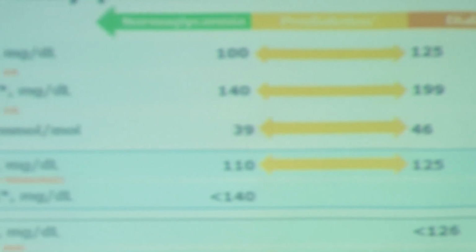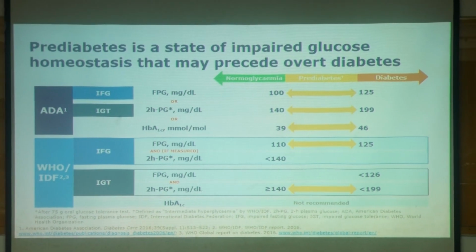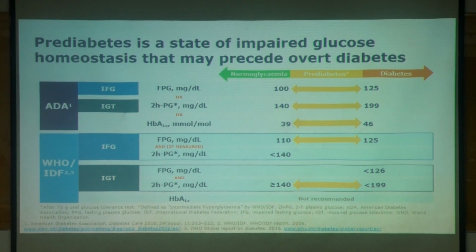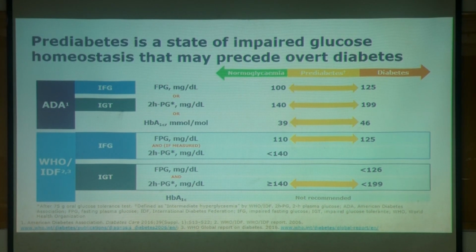So, pre-diabetes is a state of impaired glucose homeostasis that may precede overt diabetes. The ADA defines IFG, impaired fasting glucose, as fasting plasma glucose between 100 and 125, and IGT as the same fasting values, but the 2-hour postprandial glucose is between 140 and 199, and A1C is 5.7 to 6.4. And the World Health Organization and the IDF define IFG as fasting plasma glucose more than 110, below 125, and if at all PP is done, the 2-hour PPG is below 140.